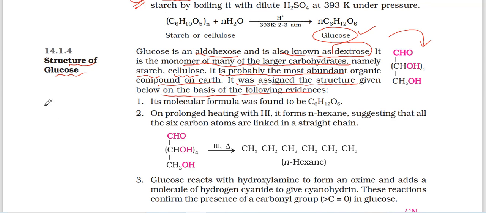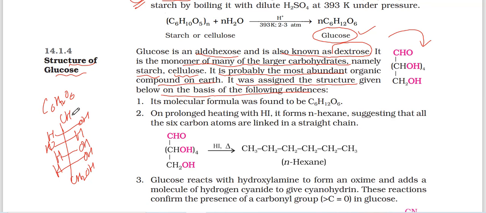Nowadays we know that C6H12O6 is the formula. If you write the structure, it is: HOH, HOH, HOH, HOH, then CHO at the end. Two times HOH, HOH, one time reversed, then straight, then CHO. This is the glucose structure, with 1, 2, 3, 4, 5, 6 carbons. The aldehyde functional group is there, the alcohol is at the bottom, and in between HOH, HOH, one reversed, one straight.